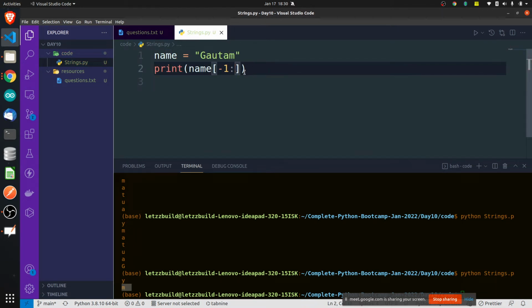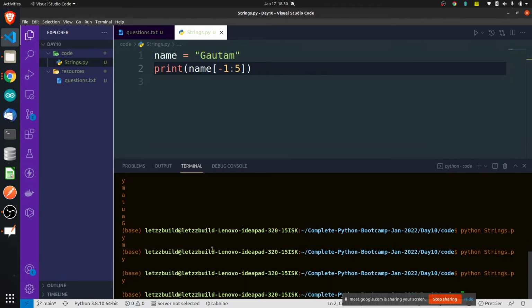I can just write -1 here. -1 is to 5. Fine, I'll write it. No, it is not printing. 5, -1, -2, -3, -4, -5, -6.